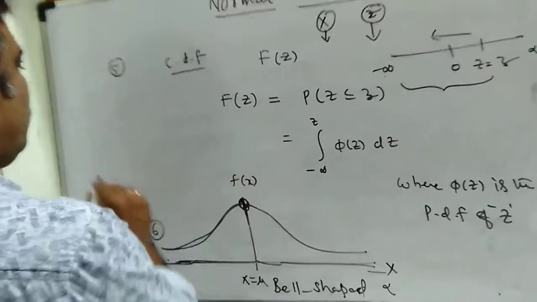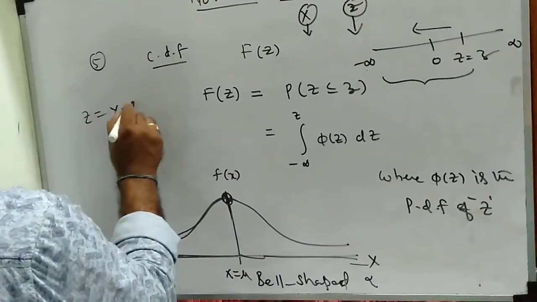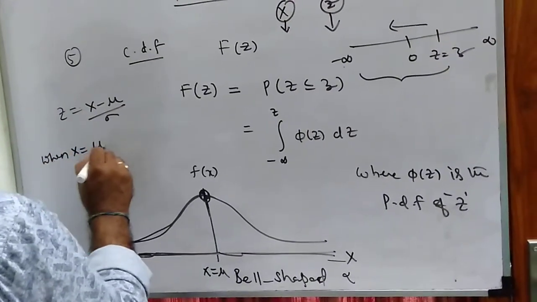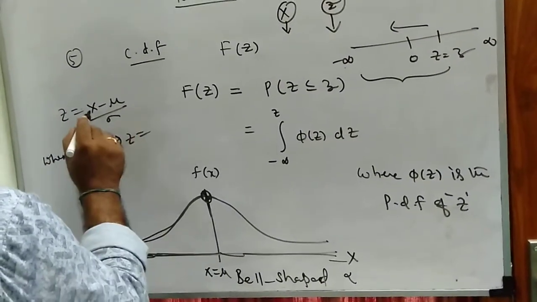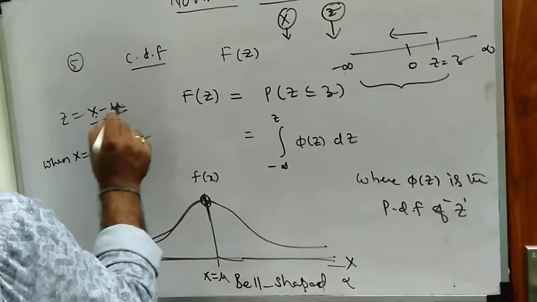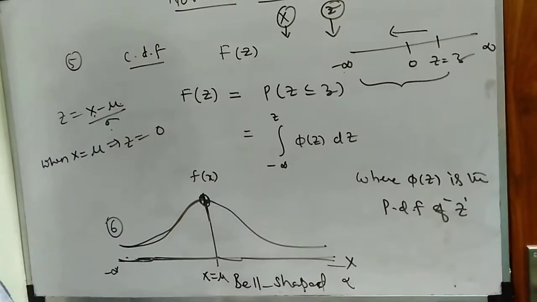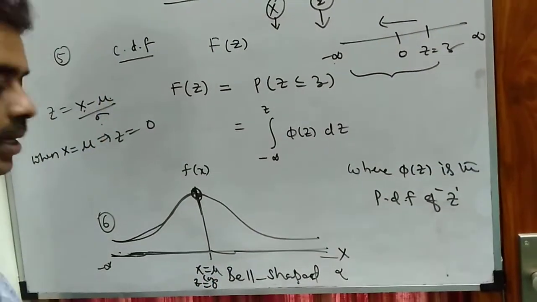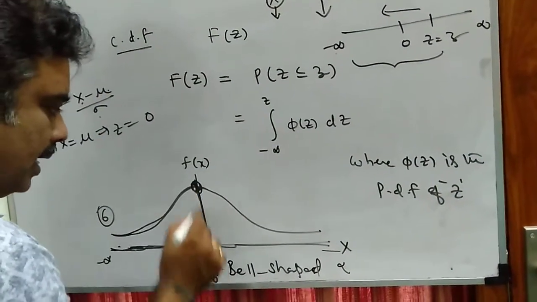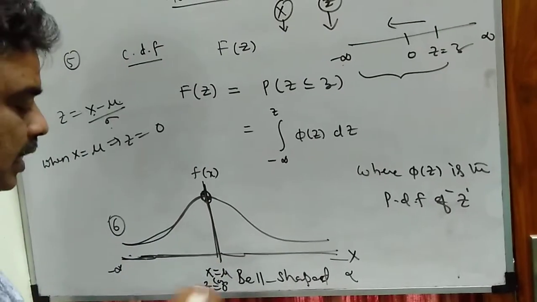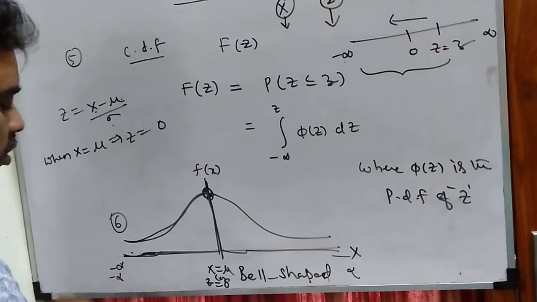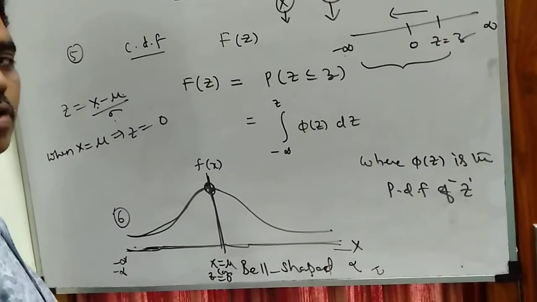We know that z is equal to x minus mu by sigma. So when x is equal to mu, what will happen? When x is equal to mu, z is equal to mu minus mu by sigma, and that is equal to 0. So x is equal to mu or z is equal to 0, both are the same line. X is equal to mu is the line which is the y-axis. In terms of z, it can be written as z is equal to 0, with lower limit z equal to minus infinity and upper limit plus infinity.